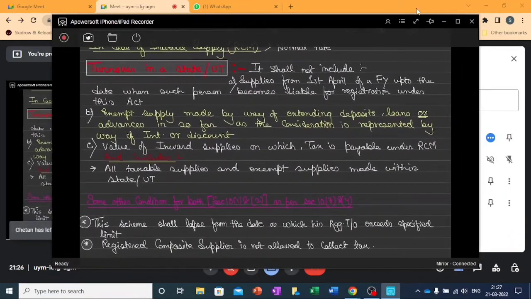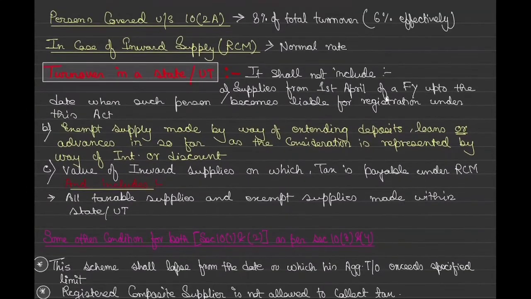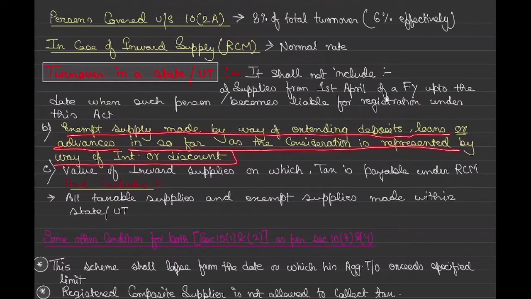Now we were having something called turnover in a state or UT. What does it mean? The line starts with 'it shall not include'. So what are the things which have to be excluded? Supplies from 1st April of a financial year up to the date when such person becomes liable for registration under this Act. Just leave it for 2 minutes. Exempt supply made by way of extending deposits, loans or advances in so far as the consideration is represented by way of interest or discount. So this is not to be taken in the turnover of a state.